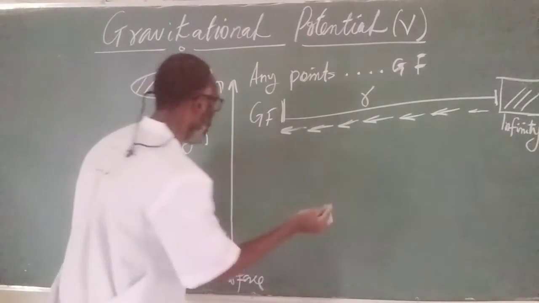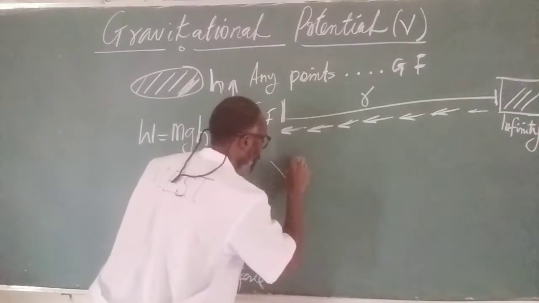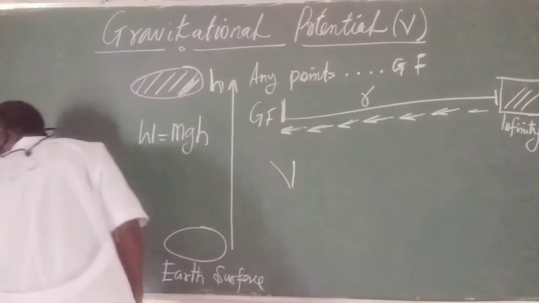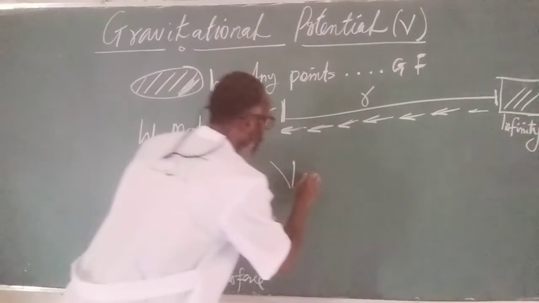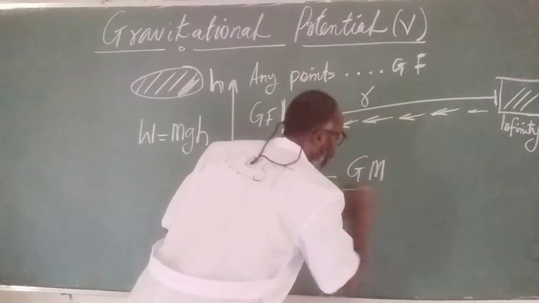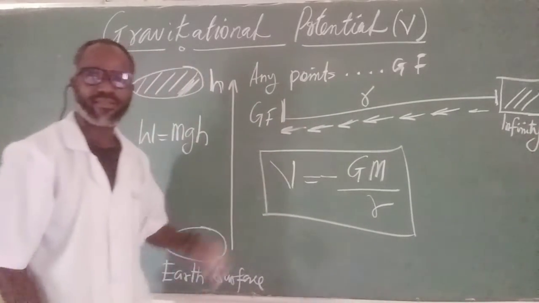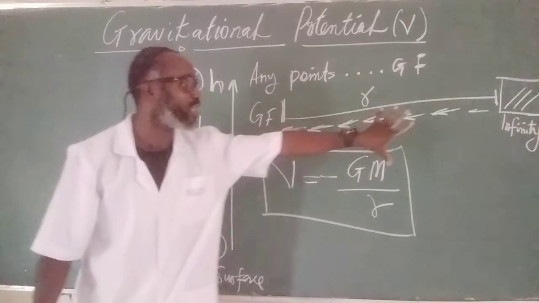So we can now represent gravitational potential V as, let me take chalk, equal to minus GM all over R. Look at this. This represents what we are trying to say.